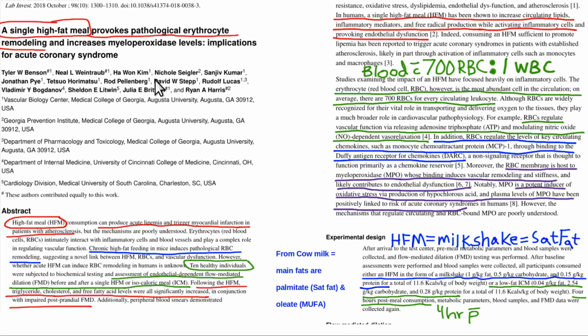Okay, this is just another article talking about a high-fat meal changing red blood cell shape. The words they use are pathological, meaning abnormal, bad. Erythrocyte is red blood cell. Remodeling means changes in shape. For 10 healthy people, they fed them a high-fat meal with a milkshake, meaning primarily saturated fat. Red blood cells are by far the most common cell in your blood. For every white blood cell, there are 700 red blood cells. So anything that happens to them in the blood is a very big deal.